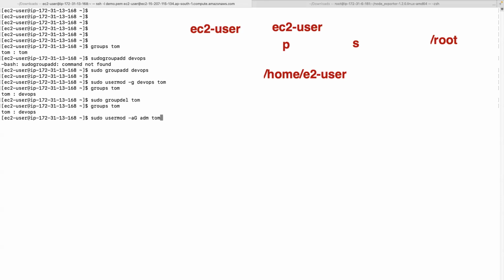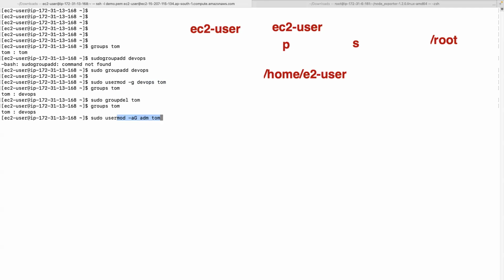Tom is already in the DevOps group. I want to append him, meaning add him to another group called admin. So -aG, whereas small -g will remove Tom from his current group and add him into the DevOps group, whereas -aG will add Tom to another group called admin. Got the difference between -g and -aG?